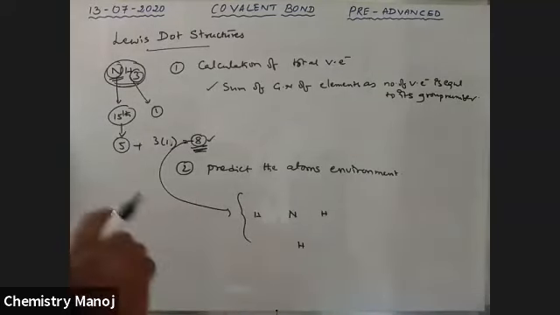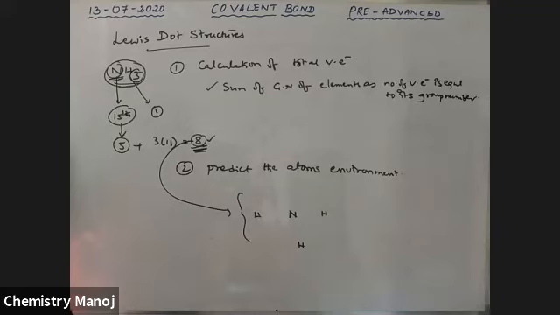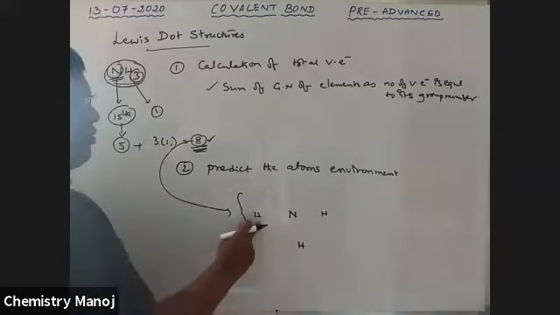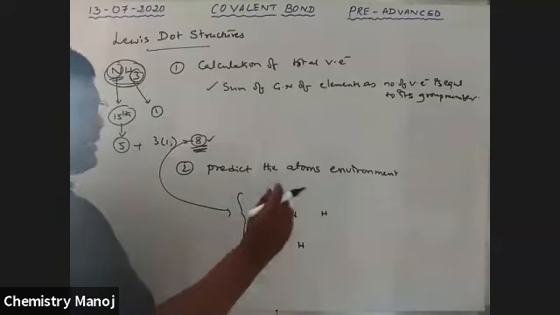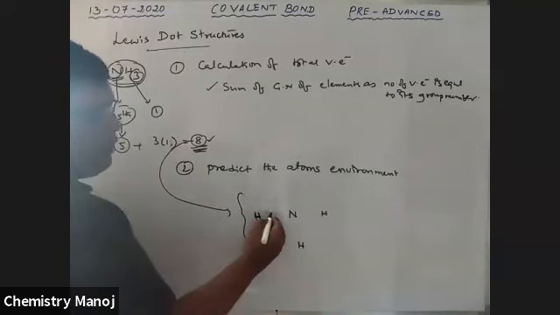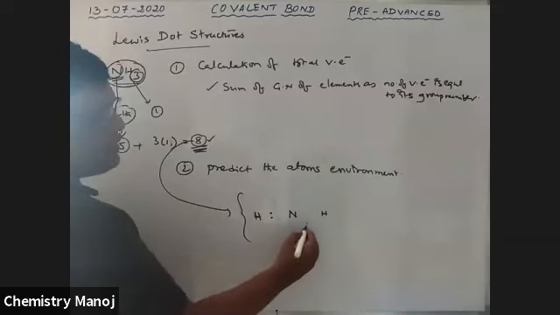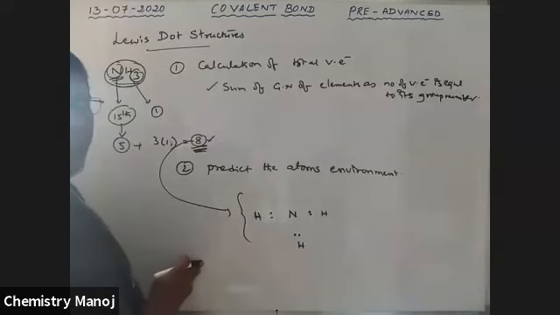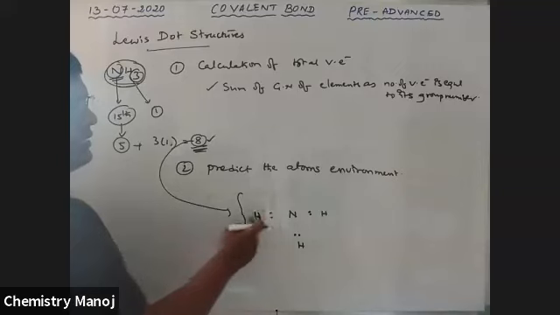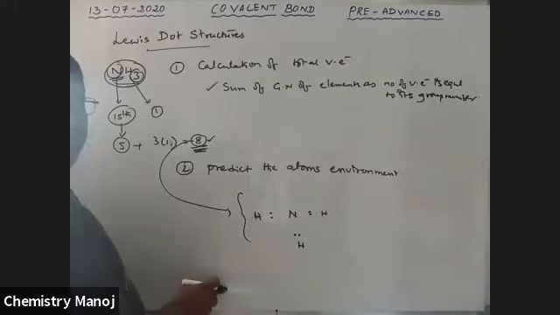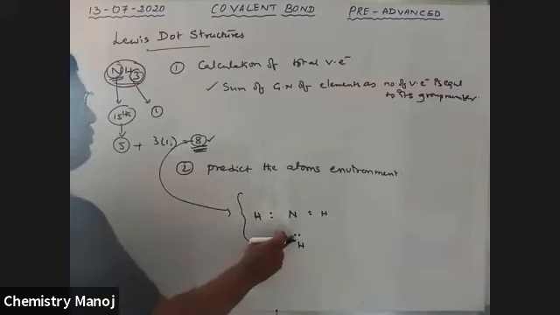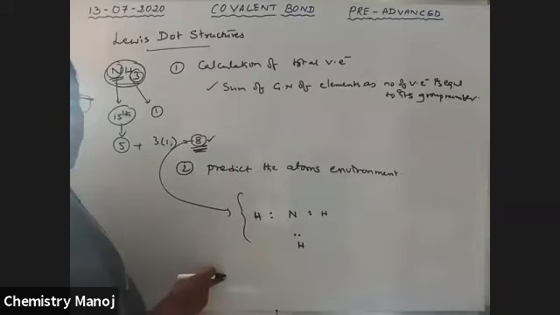Hydrogen attains the doublet configuration, and the other elements must attain the octet configuration. So first of all, at least one bond must exist between nitrogen and hydrogen, as bond pairs. That means there is a single bond between nitrogen and each of the 3 hydrogens. That means 2 plus 4, overall 6 electrons are completed.